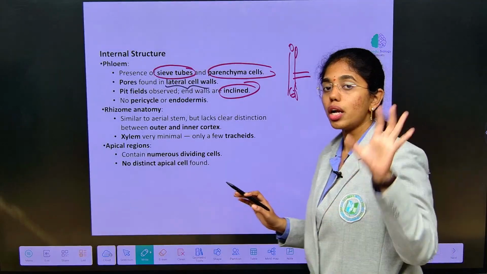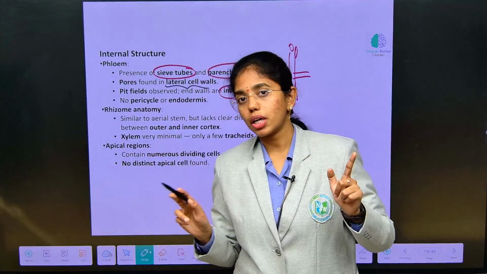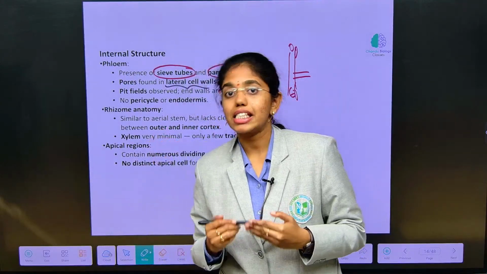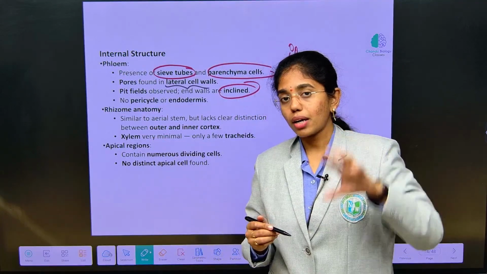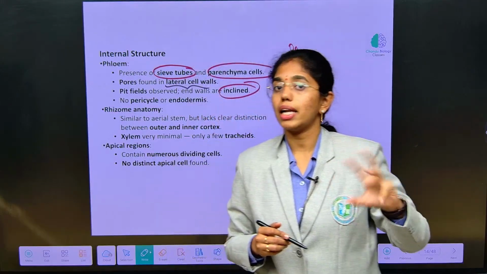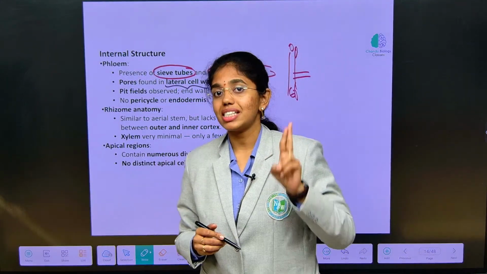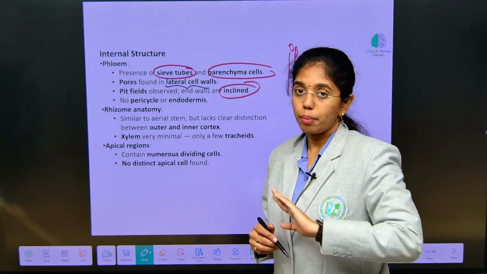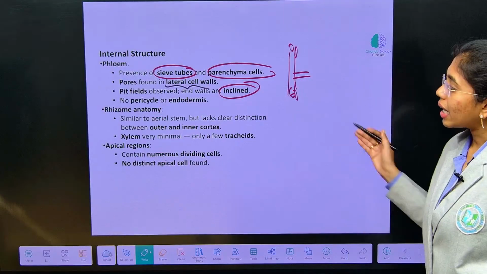The internal anatomy of Rhynia is very simple. Epidermis, above which cuticle is present, which will be interrupted by stomata. Below the epidermis, you can see cortex region, two layers of cortex regions are observed, outer cortex and inner cortex, and inside which you have vascular tissues, both xylem and phloem. Xylem just has tracheate cells, phloem will just have some sieve pores and primitive phloem structures, but there are no sieve plates observed.